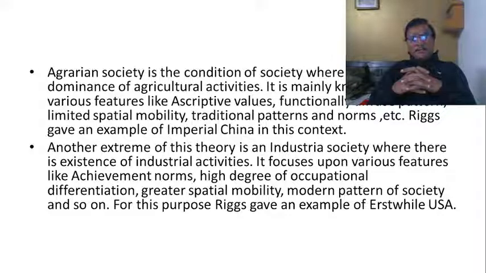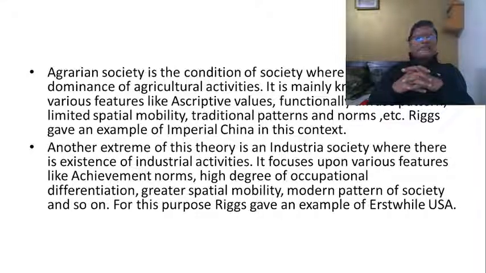So if you have to come up with a universal theory of public administration, what is required is you must be able to understand the world. You must be able to understand the different societies in the world, so that you can come out with a theory that is applicable to all the societies. So for the purpose of theory formulation, what Riggs has done is that initially he has divided the countries around the world. Please remember, this was in the 1950s, so almost 70 years back. He has divided the countries around the world into three categories: agraria and industria. Later he added transitia also.